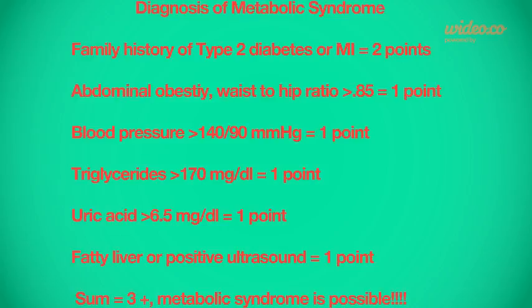You get 2 points if you have family history of type 2 diabetes or past myocardial infarctions, 1 point if you have abdominal obesity or hip to waist ratio greater than 0.85, 1 point for elevated blood pressure greater than 140/90, 1 point for triglyceride levels exceeding 170 milligrams per deciliter, another point for a uric acid level more than 6.5 milligrams per deciliter, and 1 point for having a fatty liver or a positive ultrasound for fatty liver. With all the points added up, if you have 3 points or more, metabolic syndrome is possible, and having more points means there's a greater chance of having it.